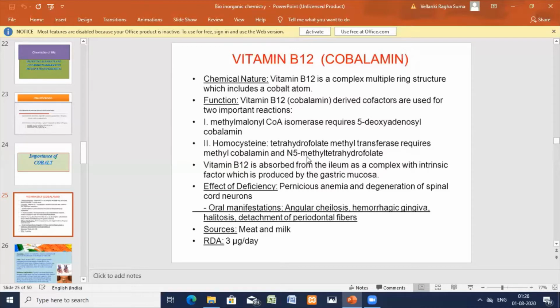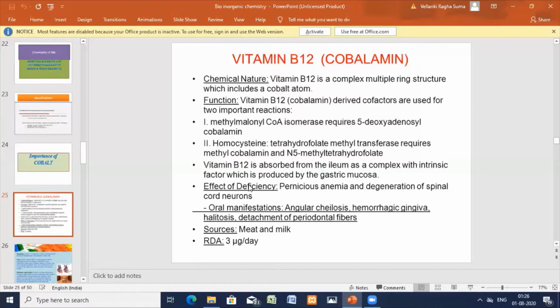Before discussing deficiency, the sources are meat and milk. The daily requirement is only 3 micrograms, or 1 to 1.5 ppm, and that should not be exceeded.